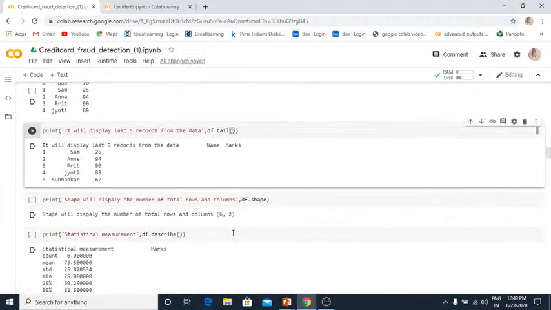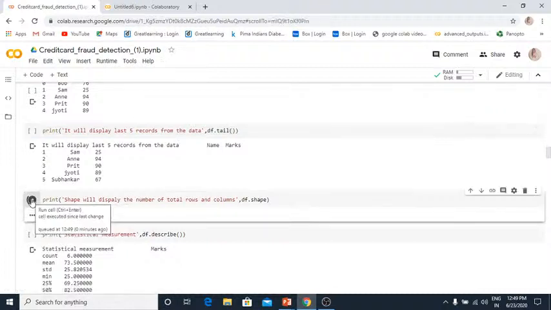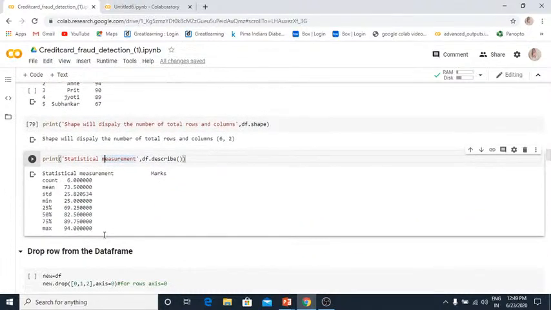After that we got dot shape. Dot shape will give you how many rows and columns you have. In my case, I have 2 columns and 6 rows. Let's see what it will give. The first index gives how many rows you have, and the second one how many columns you have. And there is describe. Dot describe is basically a statistical measurement of your data set. What is the count, mean, standard deviation, 25%, 50%, 75%. We use dot describe for the statistical measurements.